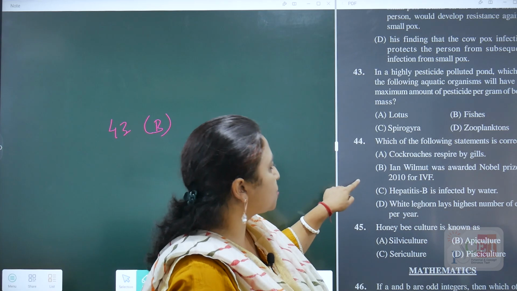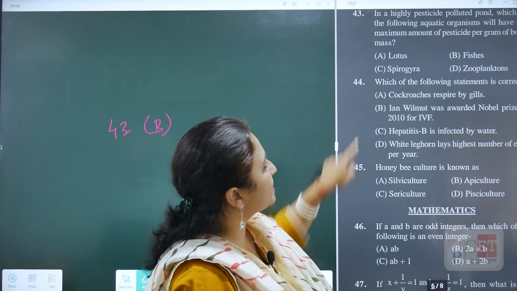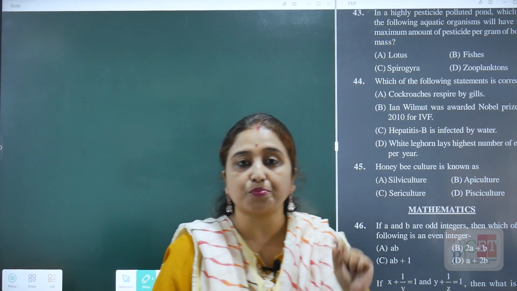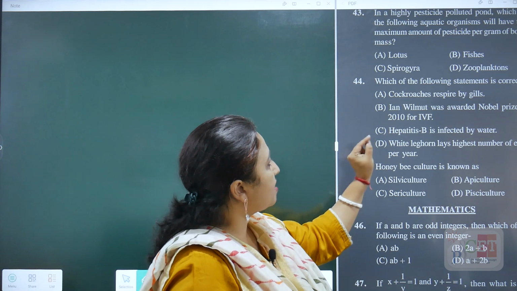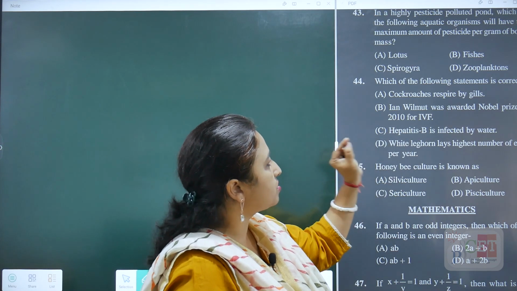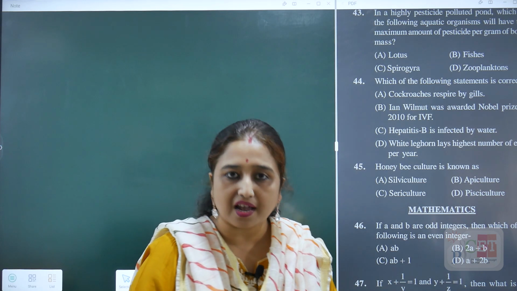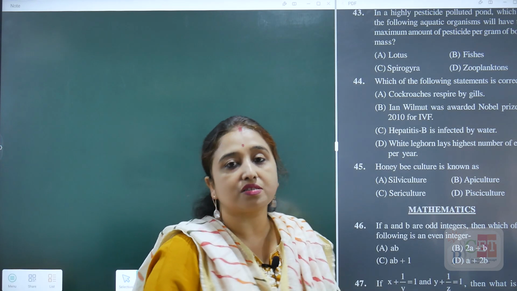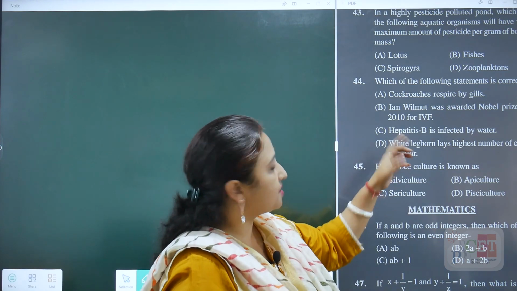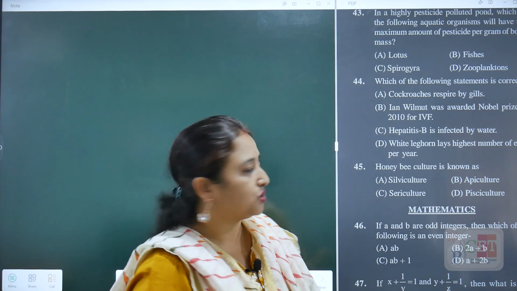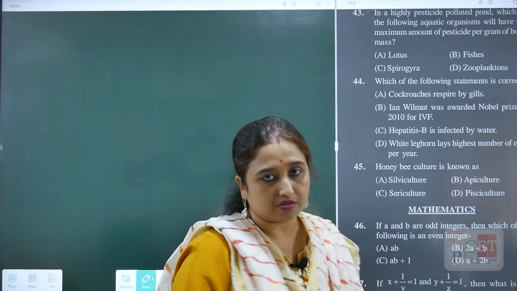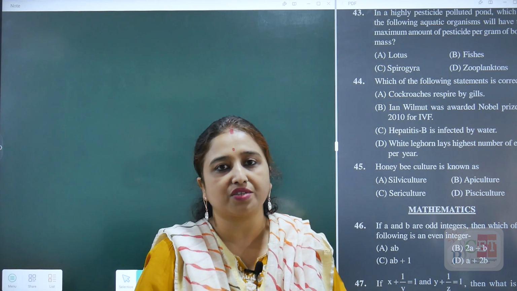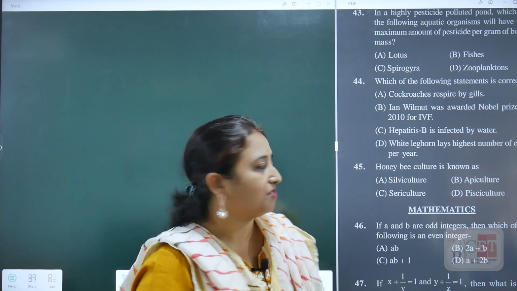Okay, the next question is 44. Which of the following statements is correct? Cockroaches respire by gills? No, they respire with the help of trachea. Ian Wilmut was awarded the Nobel Prize in 2010 for in vitro fertilization, IVF? No, this is actually Robert Edwards; Ian Wilmut is known for the cloning of sheep, which deals with the embryology branch. Hepatitis B is infected by water? No, hepatitis B is a sexually transmitted disease and is also transmitted with the help of infected blood of a person.